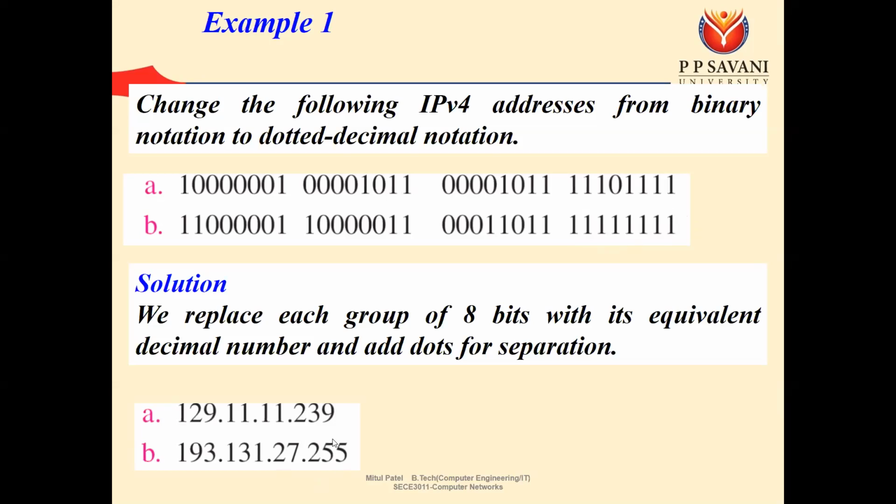Okay, so you can have a question: what is the minimum IPv4 address and what is the maximum IPv4 address? The minimum IPv4 address is 0.0.0.0, and the maximum IPv4 address is 255.255.255.255. So if all four groups are 0, that is the minimum IPv4 address, and if all four are 255, that is your maximum IPv4 address.